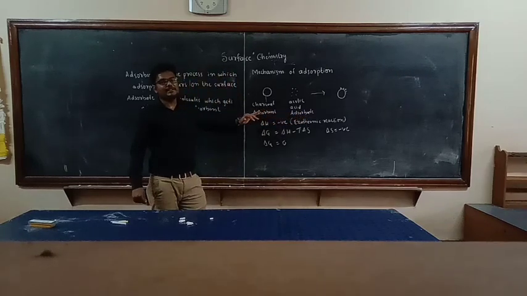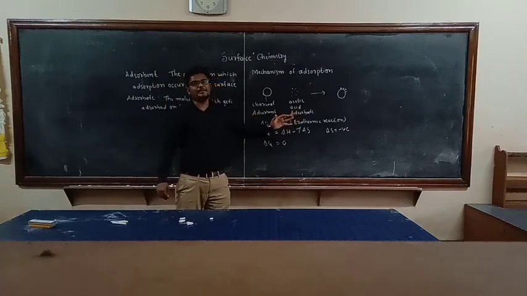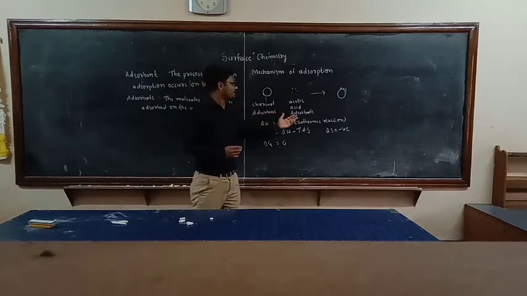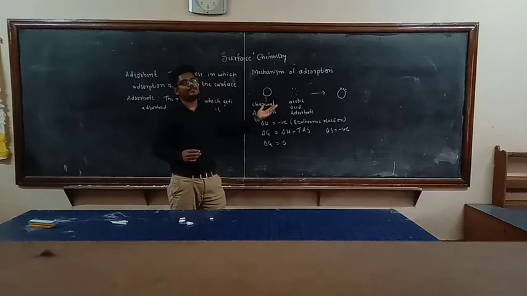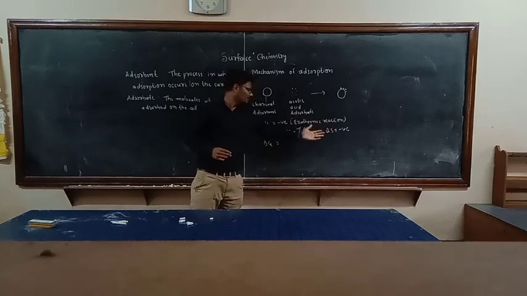The force of attraction between adsorbent and adsorbate, then what happens? Energy is released. That is, delta H is negative. That is an exothermic reaction. Before adsorption, the adsorbate's entropy is high. After adsorption, what happens? The entropy value of the adsorbate is less, which means delta S is negative.